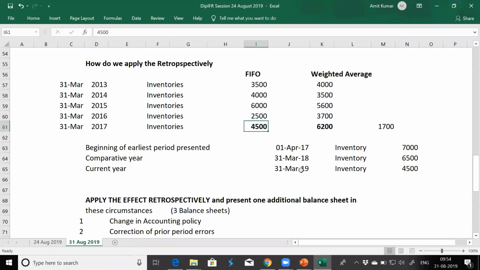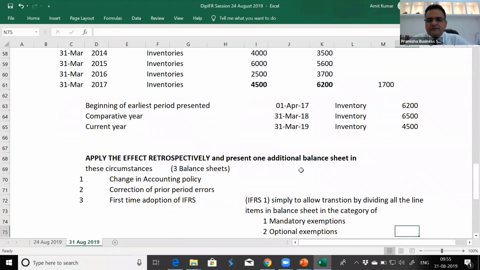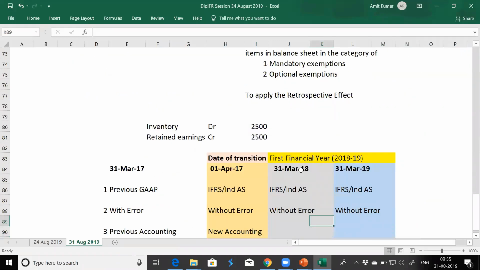So as on 31st March 17, in my balance sheet, actual inventory will be 6,200, plus the 1,700 adjustment. So the difference will be 6,200 minus 4,500, and the new inventory value will be recorded at 6,200. Right. Got it. And the entry should be 1,700, is it? Yes, for the adjustment. Got it. Okay.